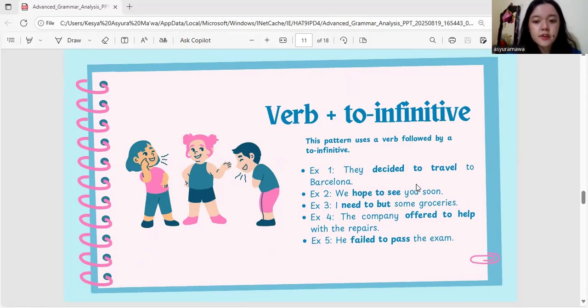Next, number 4. The company offered to help with the repairs. The explanation is the verb "offered" is followed by a to infinitive. So, to help. Example 5. He failed to pass the exam. The explanation is the verb "failed" must be followed by the infinitive. So, to pass.